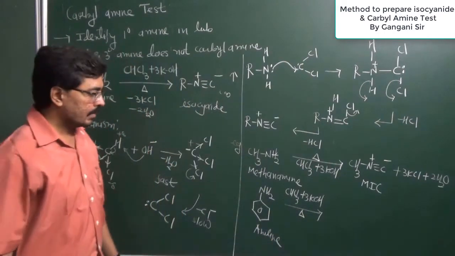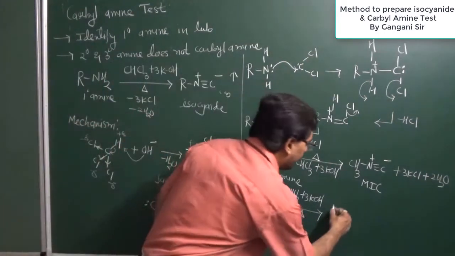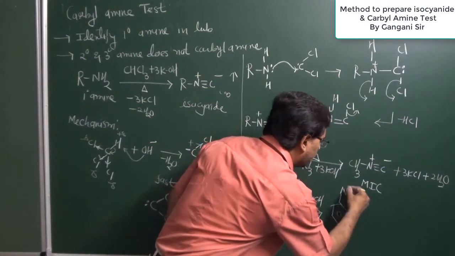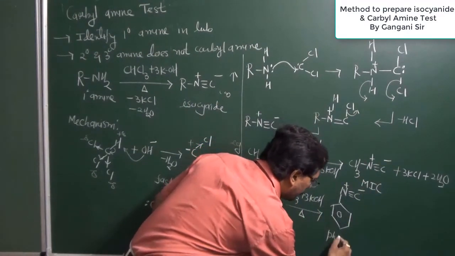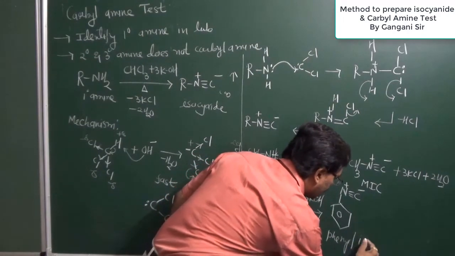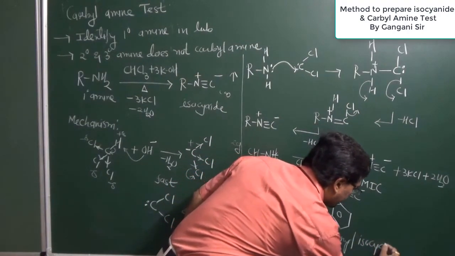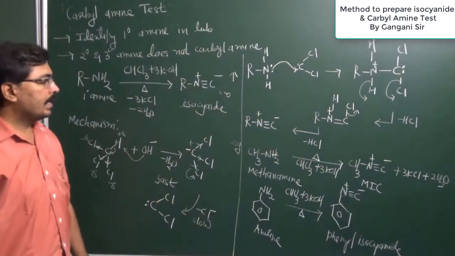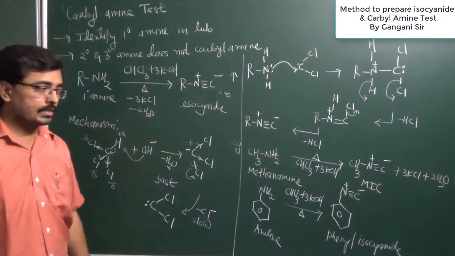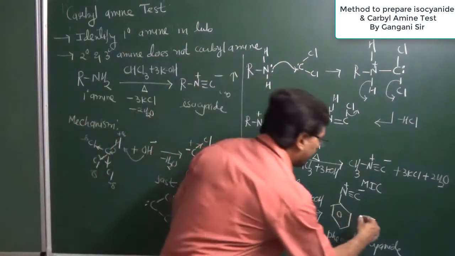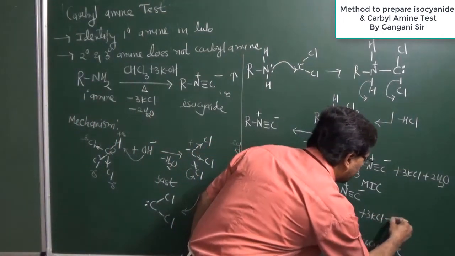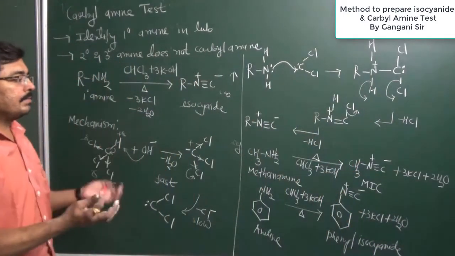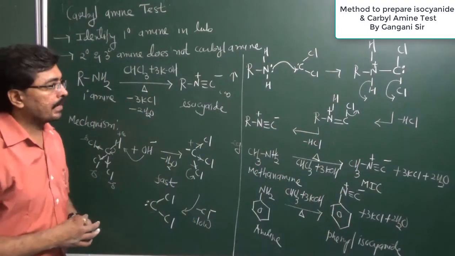The NH2 group converts into an isocyano group, and the compound obtained is known as phenyl isocyanide, which is toxic in nature. The two common byproducts obtained are 3 KCl and 2 water molecules. So the carbylamine test is given by primary amines.